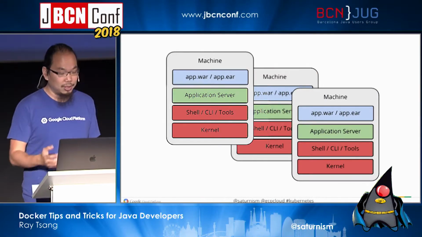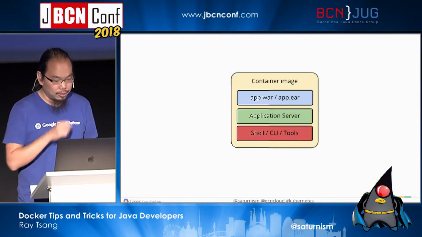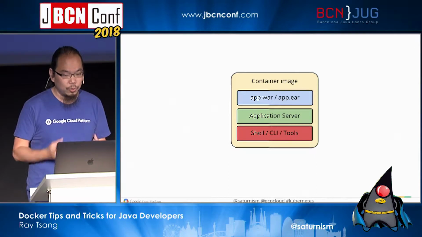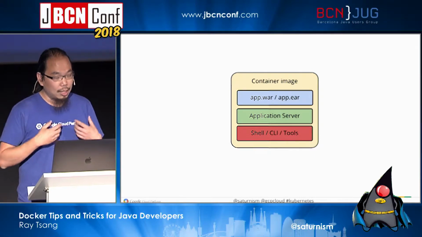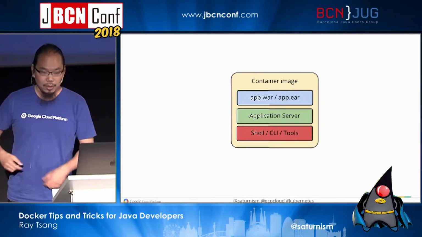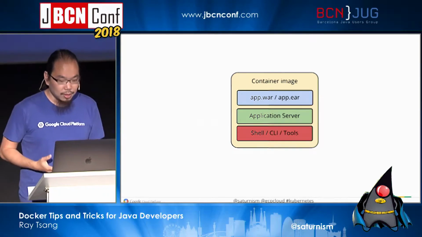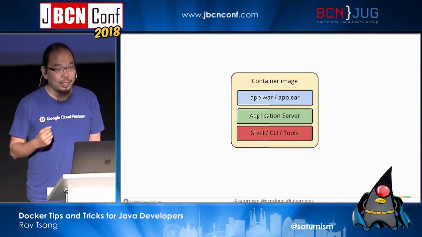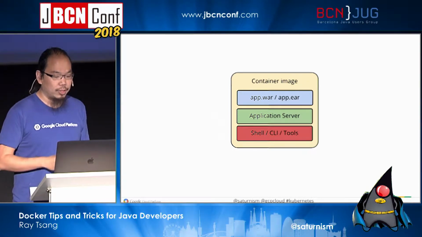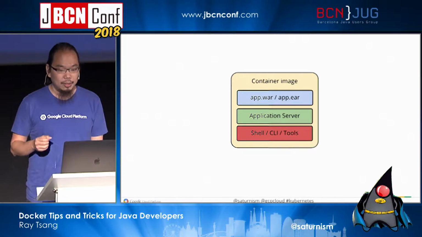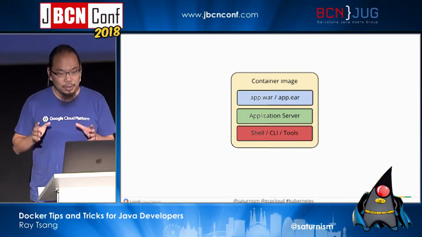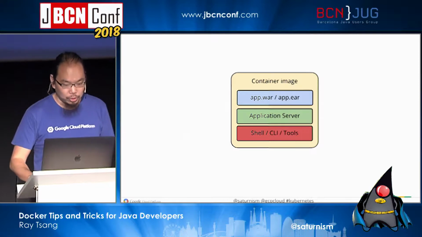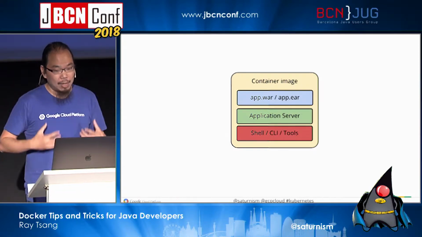We can, because these instructions can be executed automatically, and we can actually just put these setup instructions directly into the way that we build the container images. So in the container image, what we can say is, okay, what shell tools do we need? Which JDK do I need? Specifically, which application server version do I need? I can put all of these things into the same container image in addition to the application we want to run. Right? So now we have a lot more control.